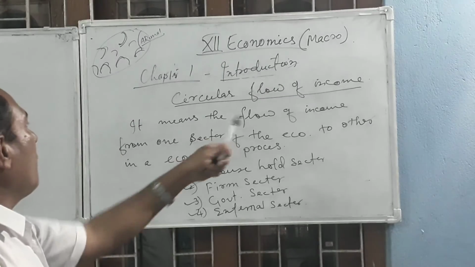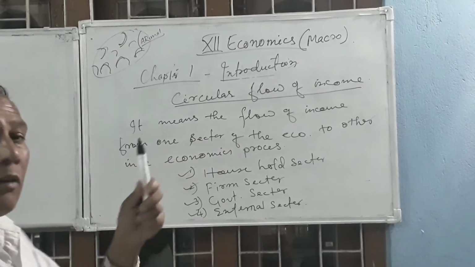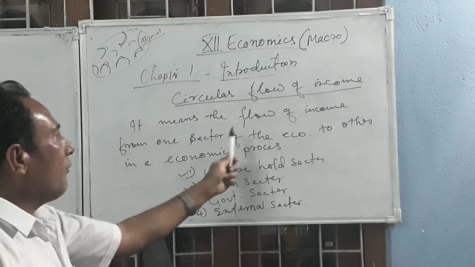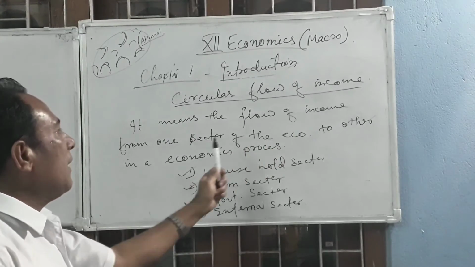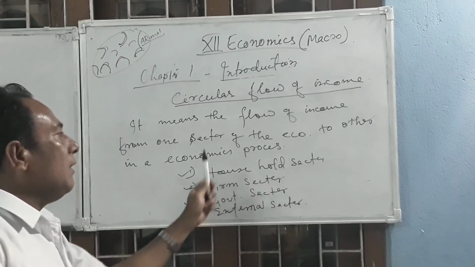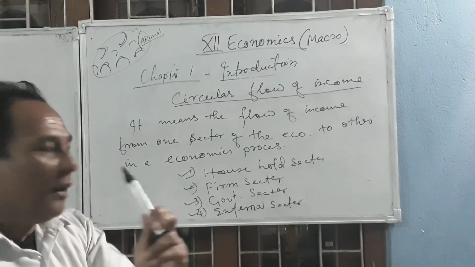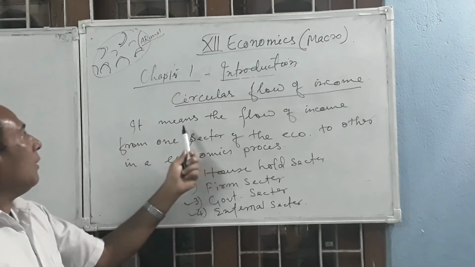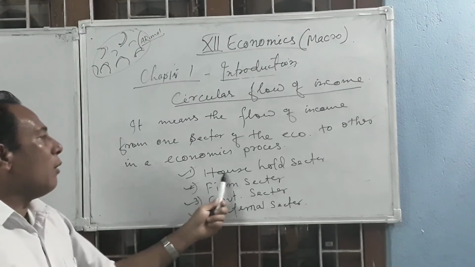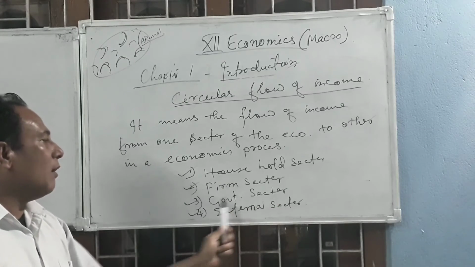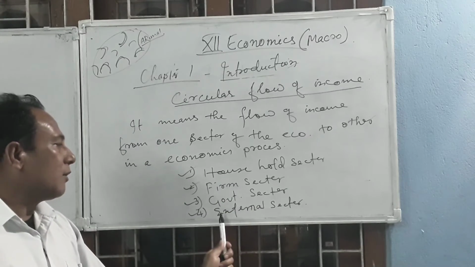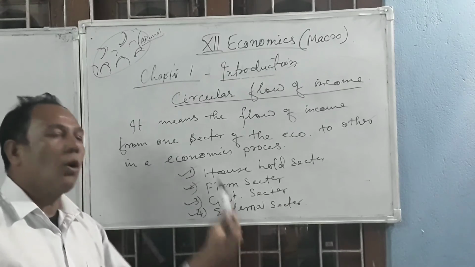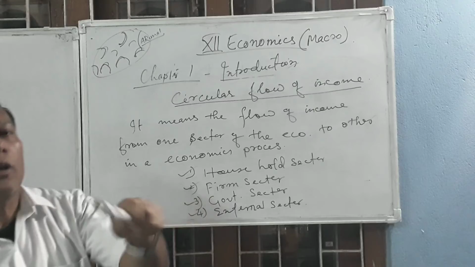Now, in the circular flow of income, see what circular flow of income is. I would like to repeat it again. Circular flow of income means the flow of income from one sector of the economy to other in an economic process. Clear, everybody? Okay, nice. Now, this income will flow from the household sector, firm sector, government sector, and rest of the world sector or external sector. This external sector is also called the rest of the world sector.